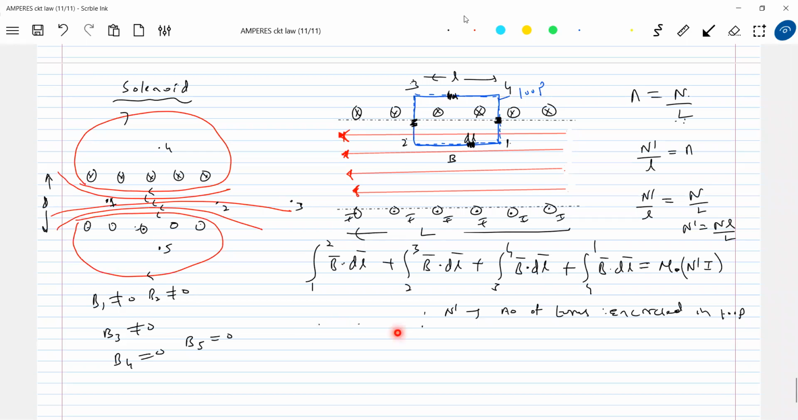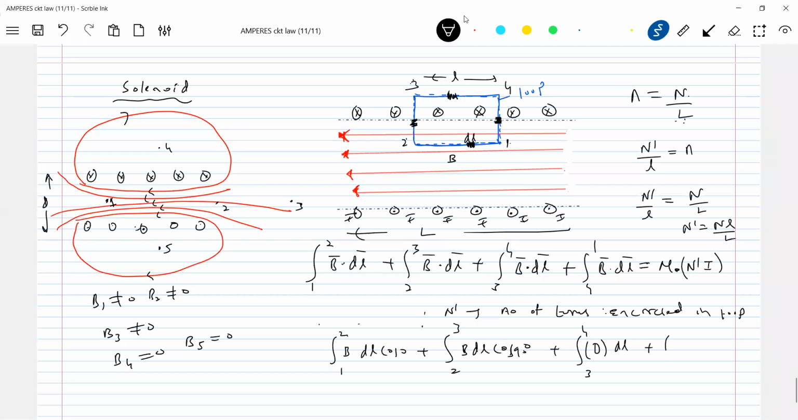Or you can write the equation. So there should be B dl cos 90. B itself is 0 there. B dl cos 90. This will be 4 to 1.